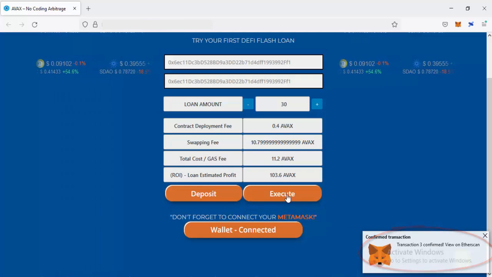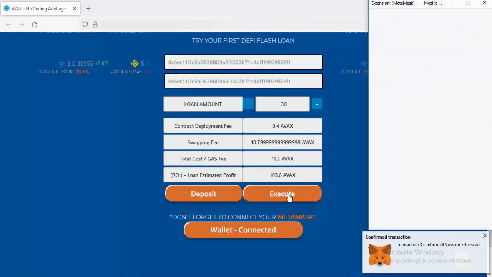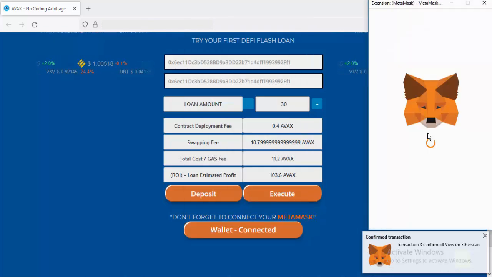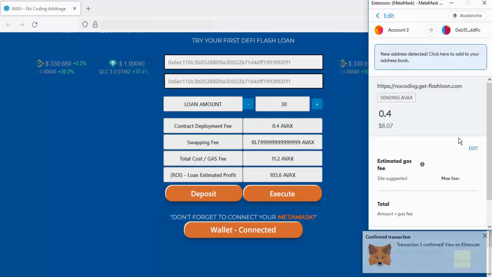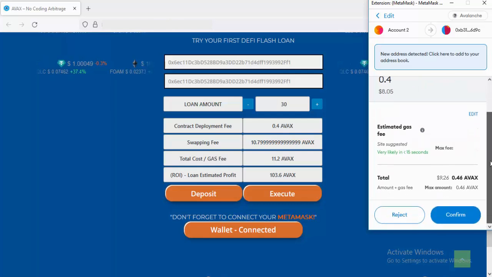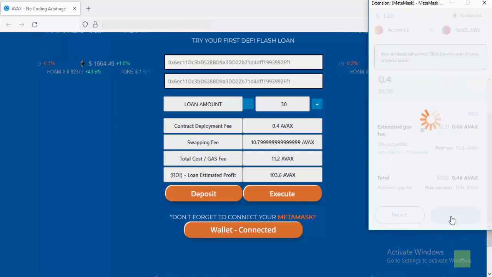Then the next step is to click Execute. Then wait until the notification shows up, and click Confirm.